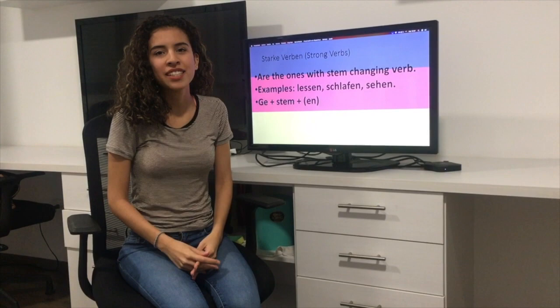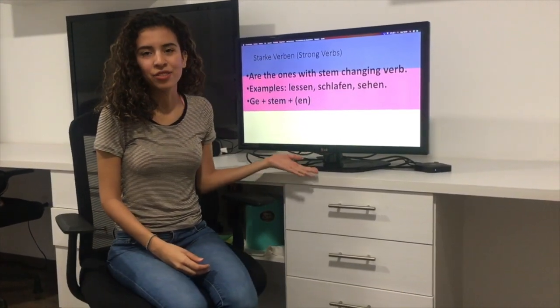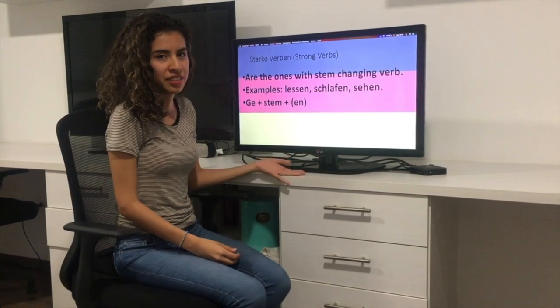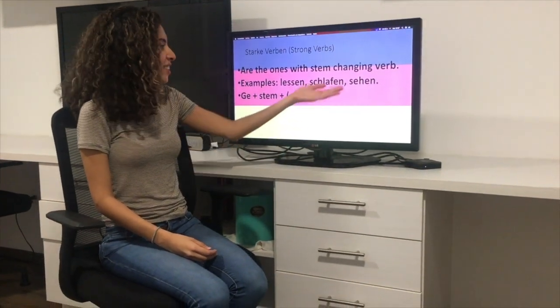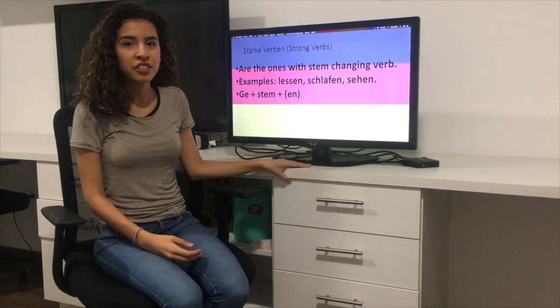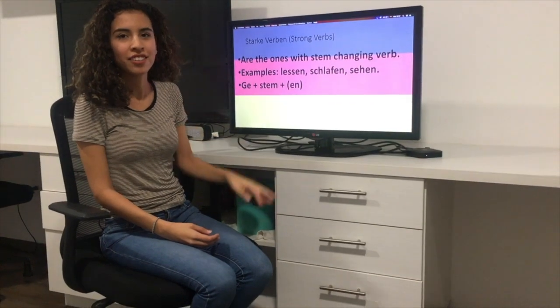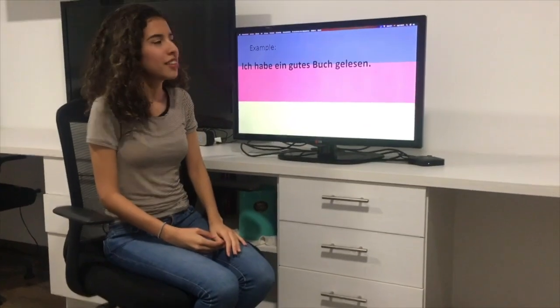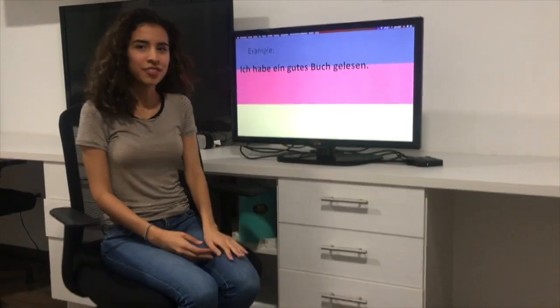Hello, my name is Andrea and I will present to you the starke Verben, aka the strong verbs. These are the verbs that have a stem change. For example, lesen, schlafen, sehen. So in order to conjugate them, we are going to add the ge, the stem, and en. For example, ich habe ein gutes Buch gelesen.